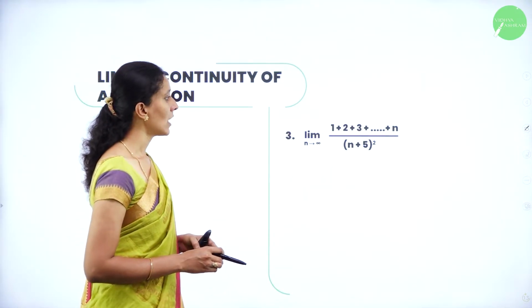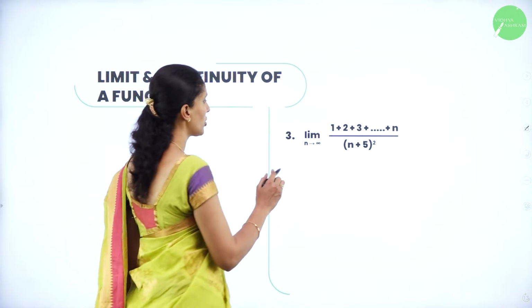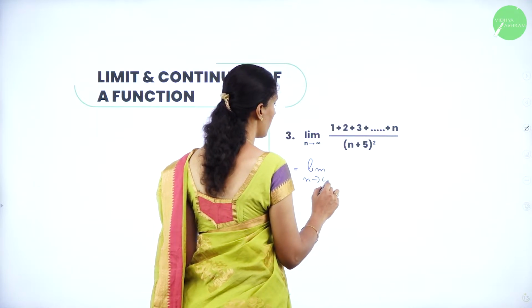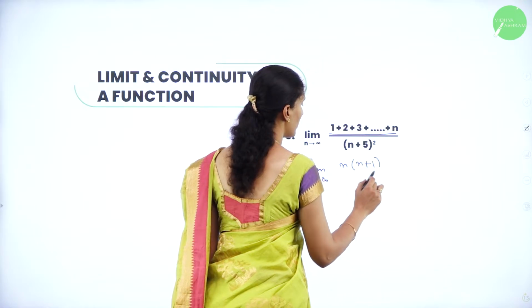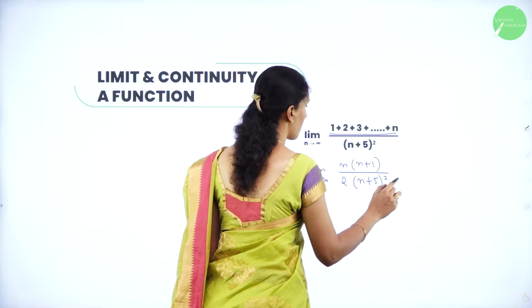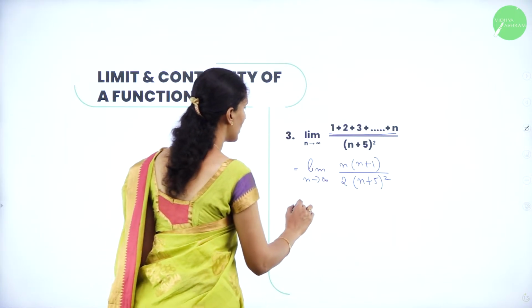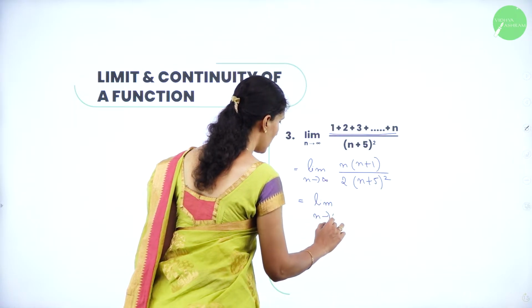n, which is the summation of the series of n terms, which I can write in the form of limit n tends to infinity. This can be written as n into n plus 1 by 2, so n plus 5 whole square. Now take n as a common factor here. So limit as n tends to infinity.